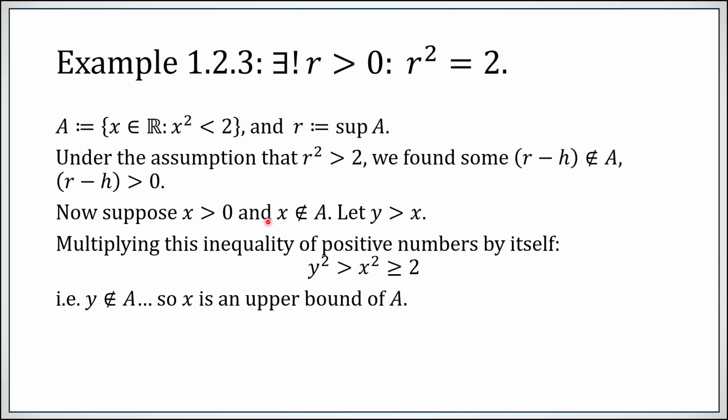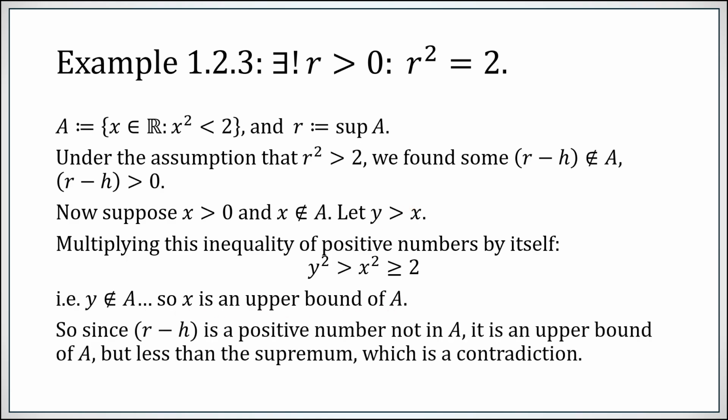In other words, if x is positive and not in A, everything bigger than that must also not be in A. So nothing in the set A can be bigger than x. So x is an upper bound of A. And what we have done is, under the assumption that r² was bigger than 2, we found a positive number, r − h, which isn't in A. Therefore, it must be an upper bound.